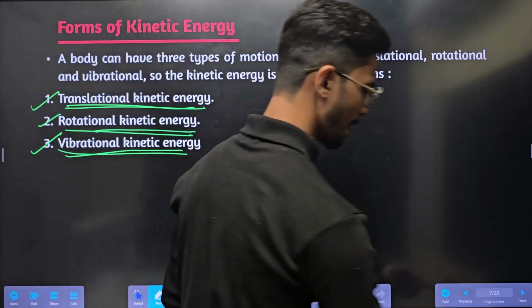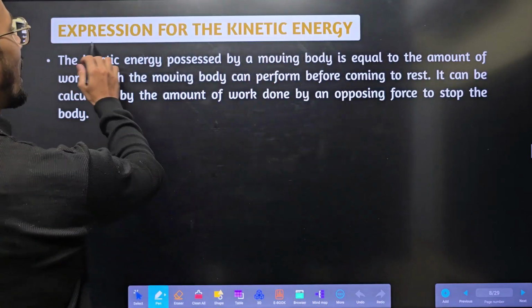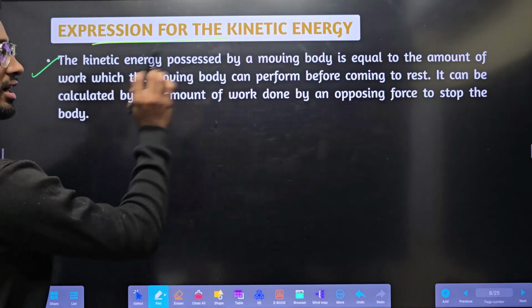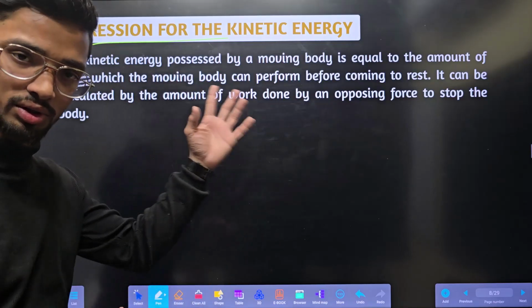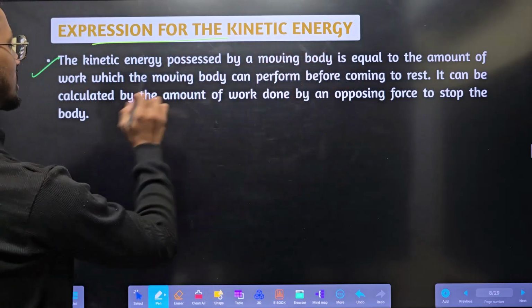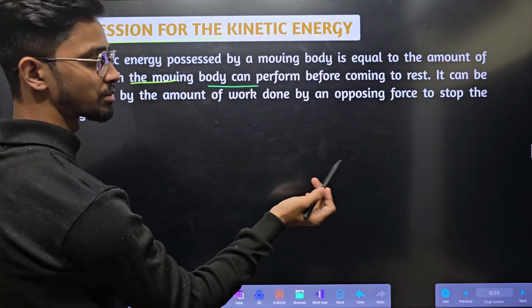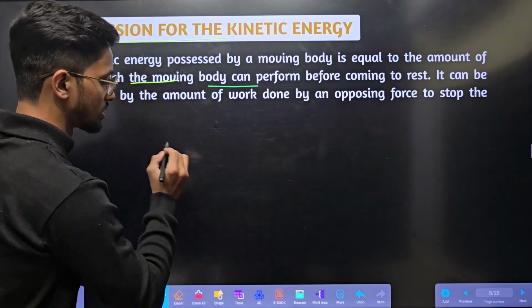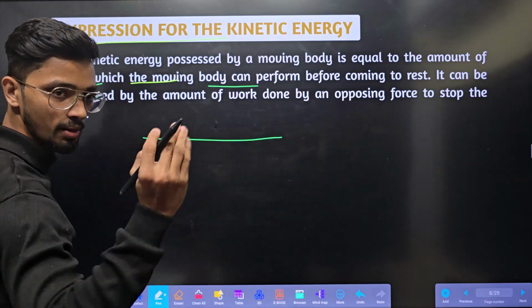Simple, three forms. Okay, next, the expression for kinetic energy. Let us study. So you learn this. Kinetic energy is possible by so and so thing. That's the same thing told. It is the amount of work which is responsible for moving the body from here to here. So let us understand from here.